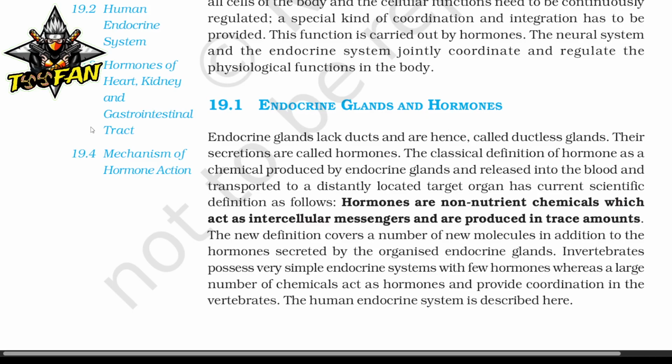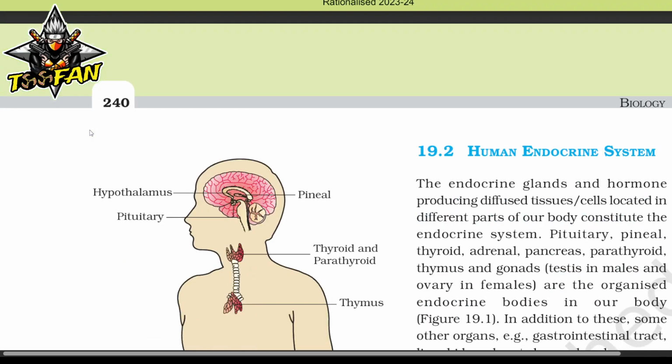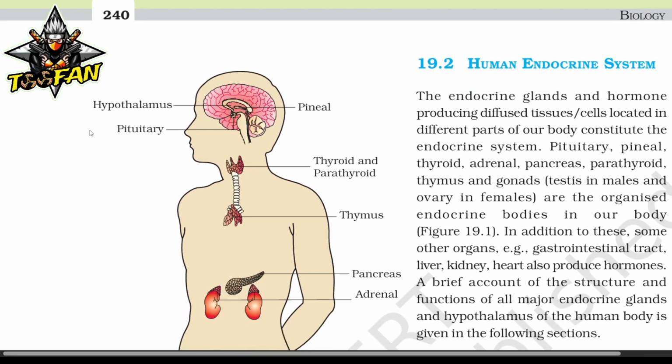Invertebrates possess a very simple endocrine system with few hormones, whereas a large number of chemicals act as hormones and provide coordination in the vertebrates. The human endocrine system is described here. Human endocrine system. The endocrine glands and hormone-producing diffused tissue cells located in different parts of our body constitute the endocrine system. Pituitary, pineal, thyroid, adrenal, pancreas, parathyroid, thymus, and gonads, testes in males and ovary in females, are the organized endocrine bodies in our body.